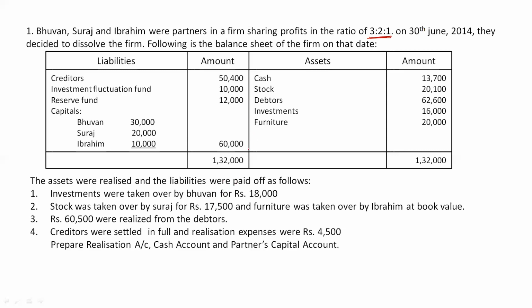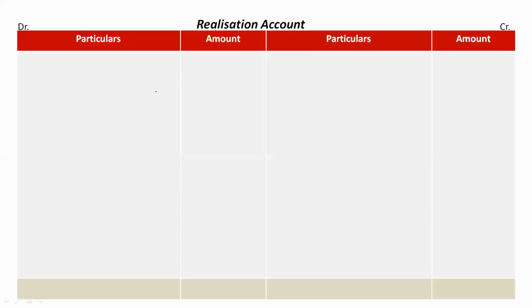Now the first step in preparing realization account is mentioning the book value of assets and liabilities, right? So we have to first mention the book value of assets. Now book value of assets is nothing but the value of assets which is given in the balance sheet, right? So all the book value of assets should be recorded other than cash, right? So I will show you. This is the format of realization account, right?